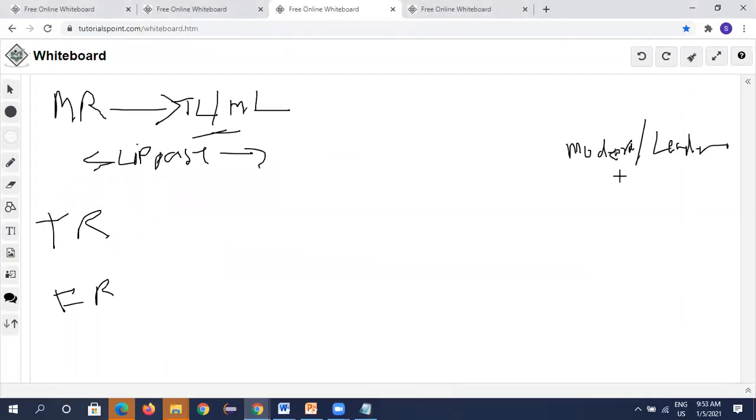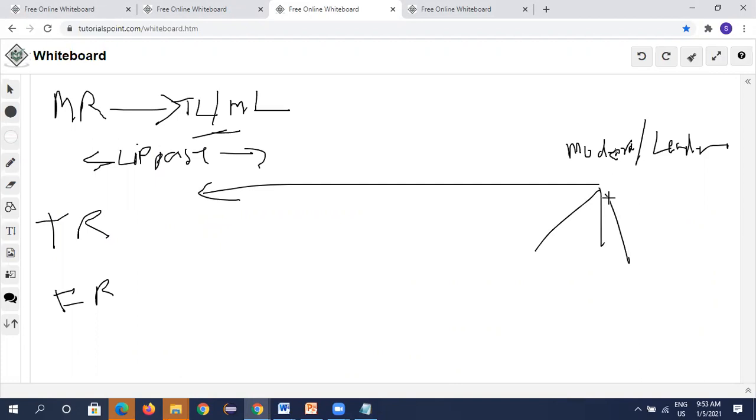A formal review process will be there in formal reviews. Who will participate is the BA, author.